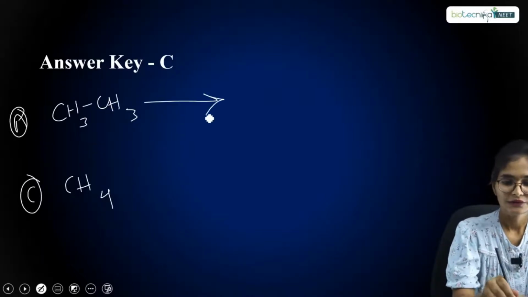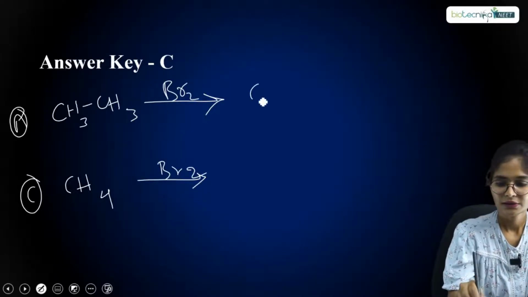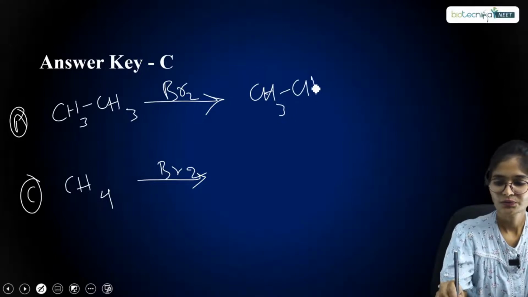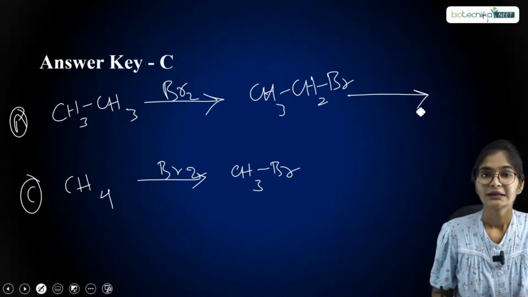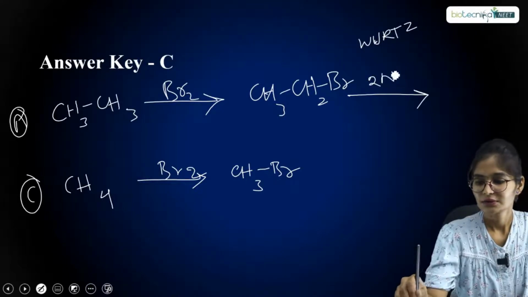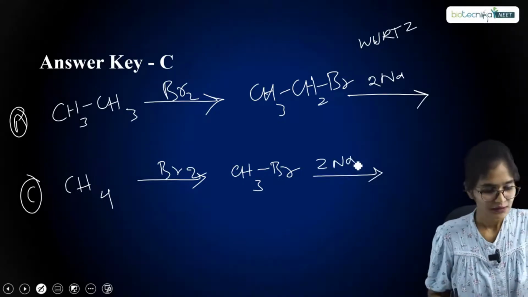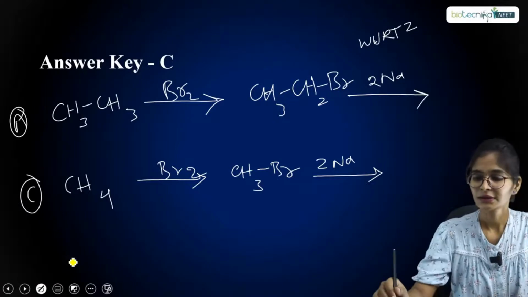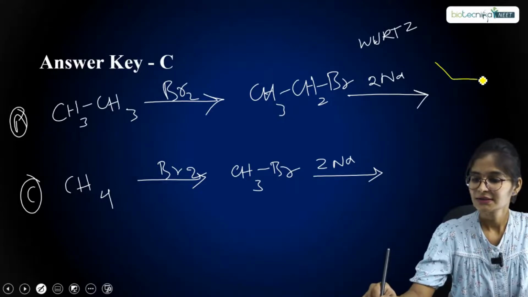Now CH3, if you treat with bromine, you will get here your CH3CH2Br, and you will get here your CH3Br. After that, they are going to treat with Wurtz reaction, where you are going to treat with 2 moles of Na, and here also 2 moles of Na. Now after treatment with Na, you are going to get CH3CH3.